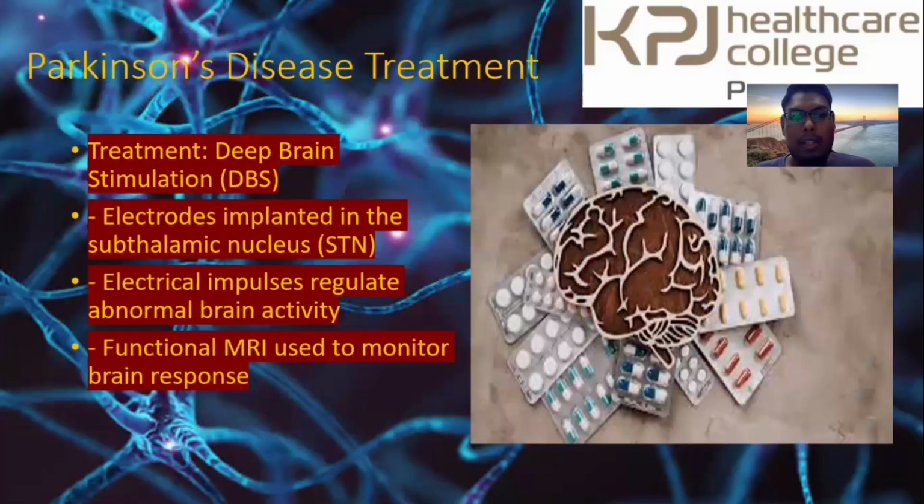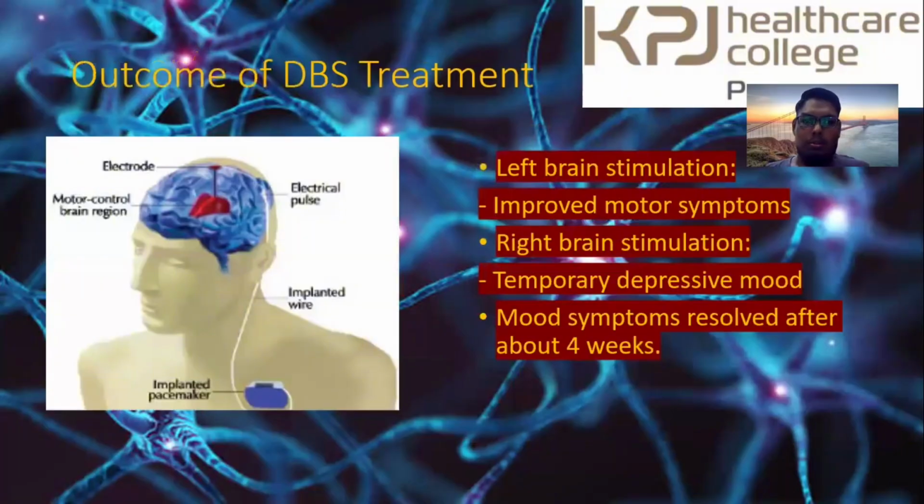For Parkinson's disease treatment, the patient got treatment such as deep brain stimulation (DBS), with electrodes implanted in the subthalamic nucleus (STN). Electrical impulses regulate abnormal brain activity, and functional MRI is used to monitor brain response. So these are the outcomes of DBS treatment.